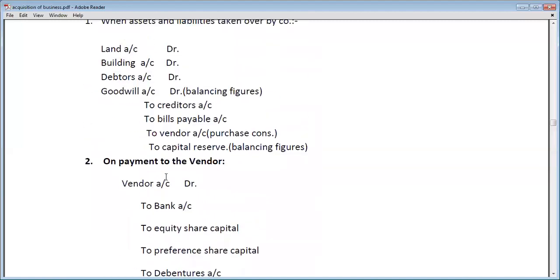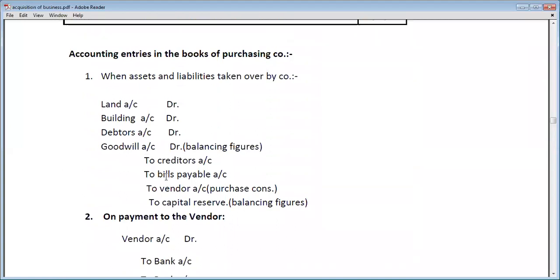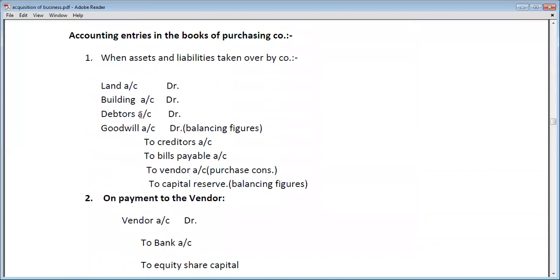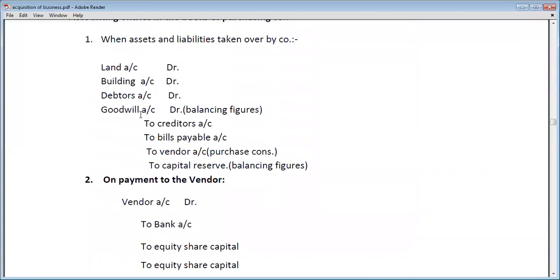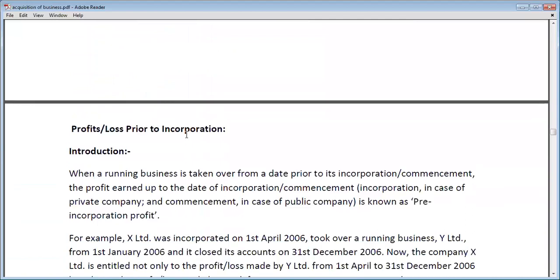Okay. So these three entries will be passed in the books of the purchasing company, and from your syllabus point of view, only the accounting entries in the books of the purchasing company are relevant. Okay, so that's all about acquisition of business. Now let's move on to the next topic, that is profit or loss prior to incorporation.